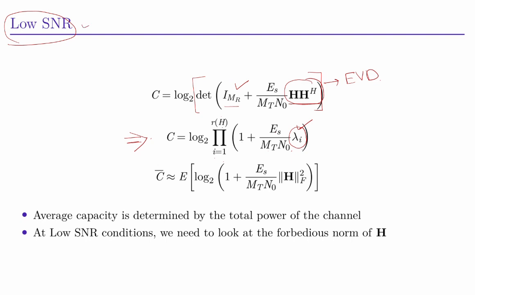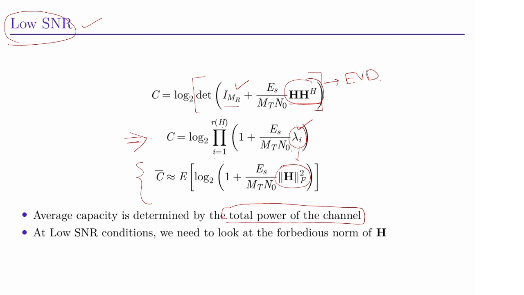When we have low SNR, we need to take the average of the capacity, and here lambda is replaced with the Frobenius norm of H, and average capacity is determined by the total power of the channel.